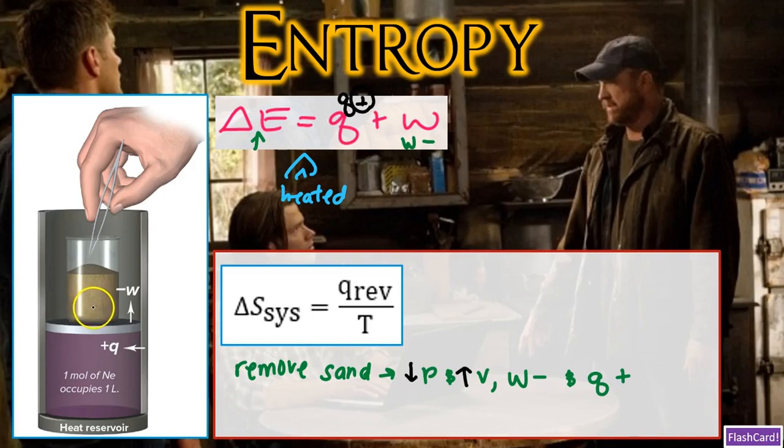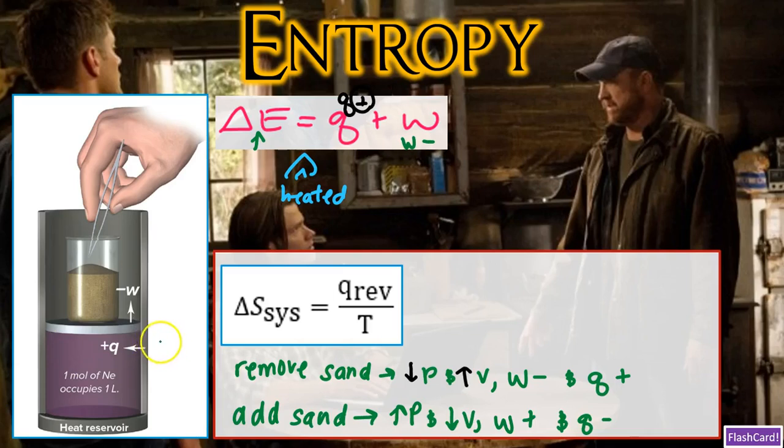How is it reversible? Well, the way we can make it reversible is simply by replacing the grain of sand. So whatever we took out, we're going to put back in. If you're adding your sand grains back in, you're going to be increasing pressure a tiny amount, therefore decreasing volume by a tiny amount, and work is going to be done by the surroundings in order to push the piston down by a tiny amount to prove that we are decreasing volume. And what's also going to happen, as you compress the gas, you're going to release a tiny quantity of heat back to the heat reservoir.